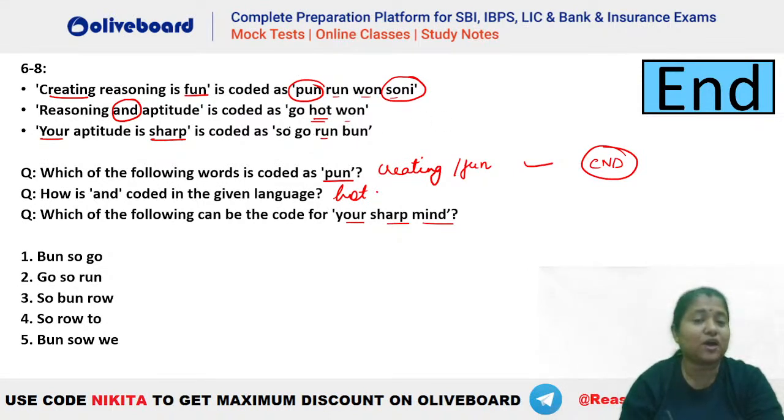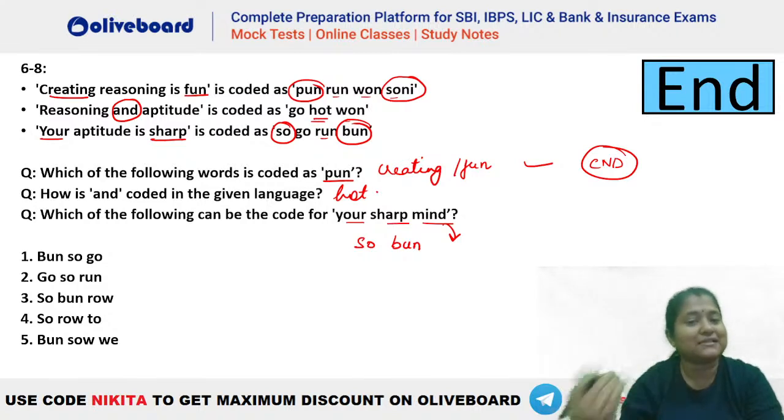You can see so has not been used anywhere else. Similarly, bun has not been used anywhere else. So we should have so and bun. Now with mind, you can see mind is a new word that we do not have here. For mind, we should have a new code because that has not been given here. So something new has to be utilized. So bun here cannot be the right answer. This is SOW, so this also cannot be the answer. So it has to be either the first or third.